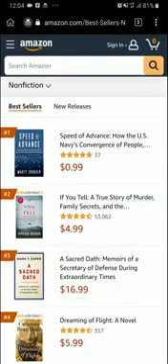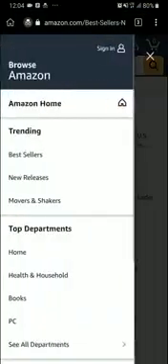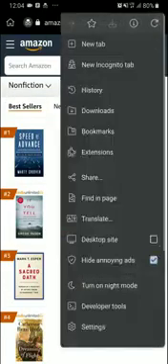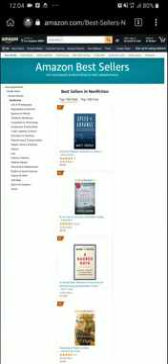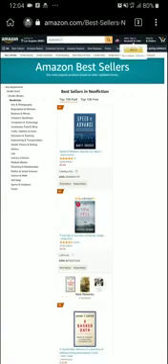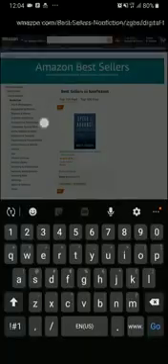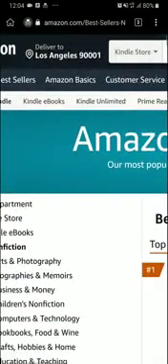Now you can see this is a mobile site for your Kiwi browser, so switch to desktop site. That's why it's like this, because you'll find it hard navigating some parts. So click on these three dots up here, desktop site, wait for it to load. Now you can see this is the desktop site. Once this is done, change your location. Now look at the top here, you see Delivered to. Mine is Los Angeles.